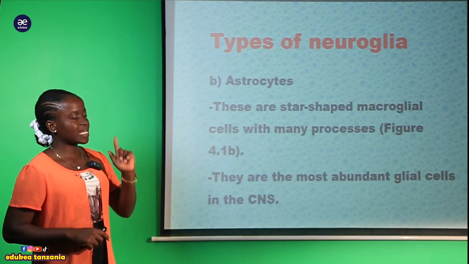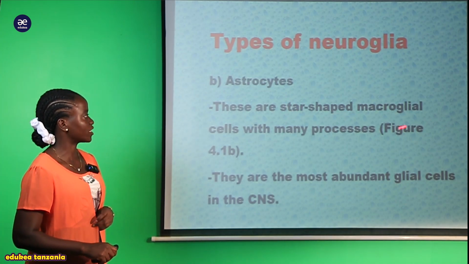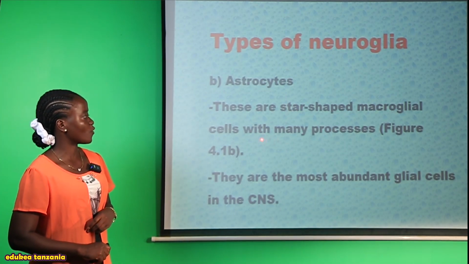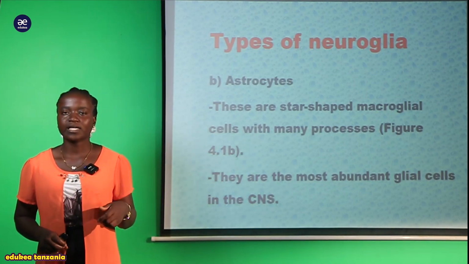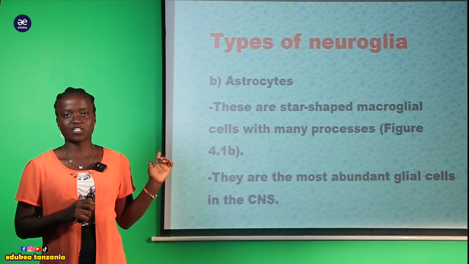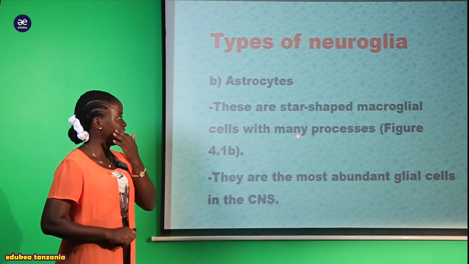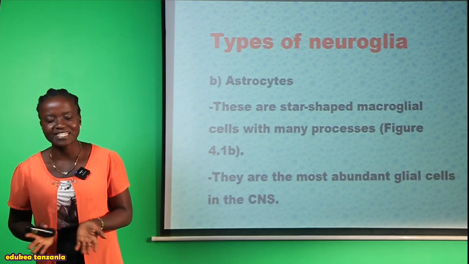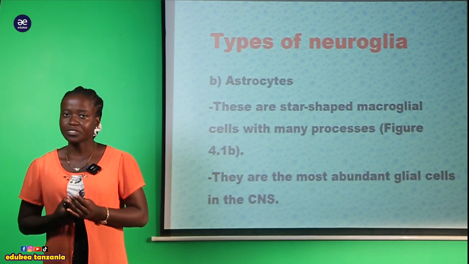So now we are saying that these astrocytes are the star-shaped glia cells with many processes. So hii inakuwa na ile shape ya star shape, these astrocytes. And also with the many processes, inakuwa na kazi nyingi sana ndani ya transmission ya neurons.